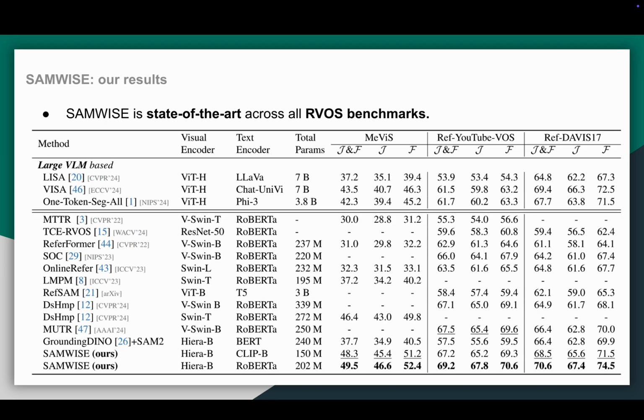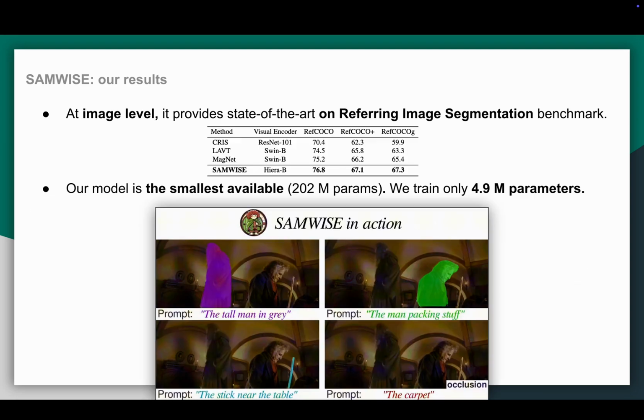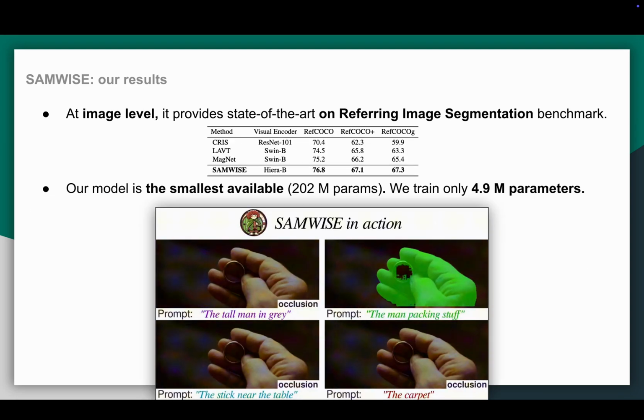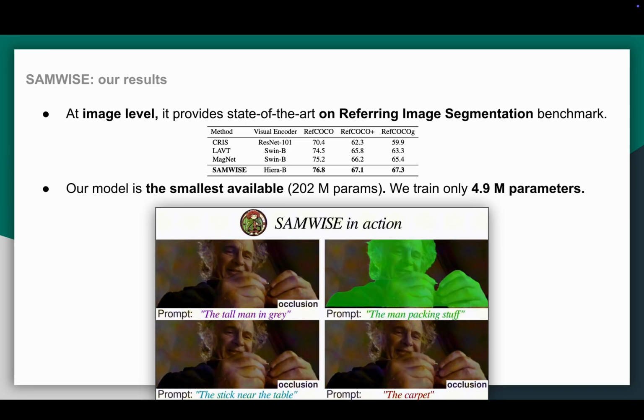SAMWISE sets a new state-of-the-art across multiple referring video object segmentation benchmarks, outperforming even methods that rely on large visual language models with billions of parameters. In addition, it achieves state-of-the-art results also at image level on referring image segmentation benchmarks.